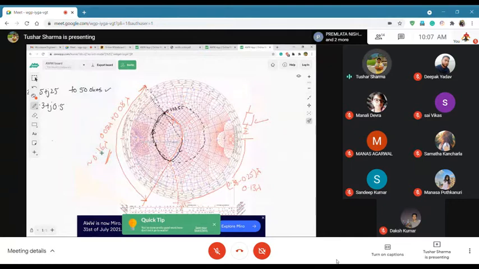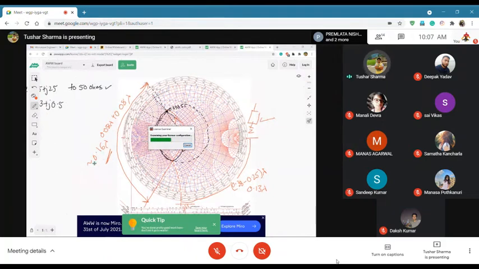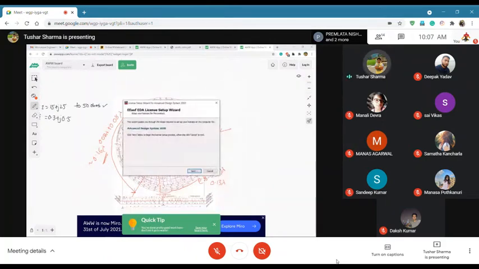I want to show you this in ADS also once, so that you guys can get a feel of it. We will do the same problem in ADS and try to see what are the values we get.